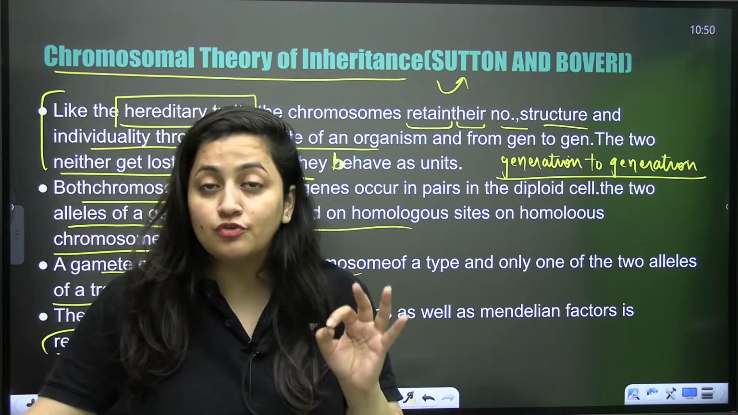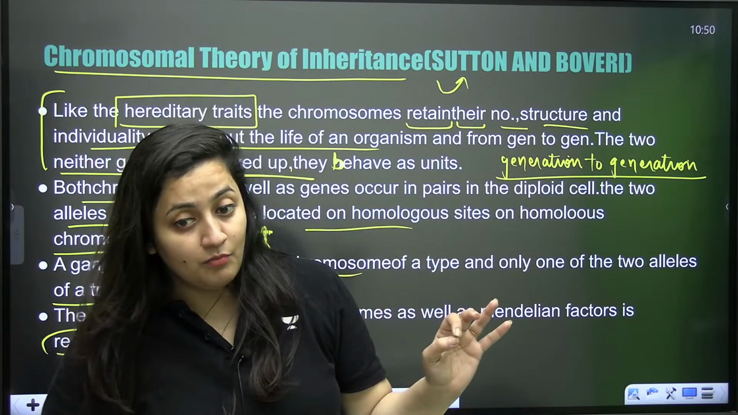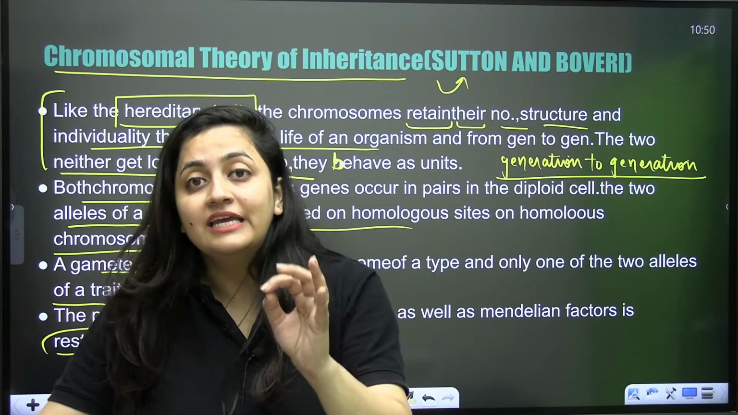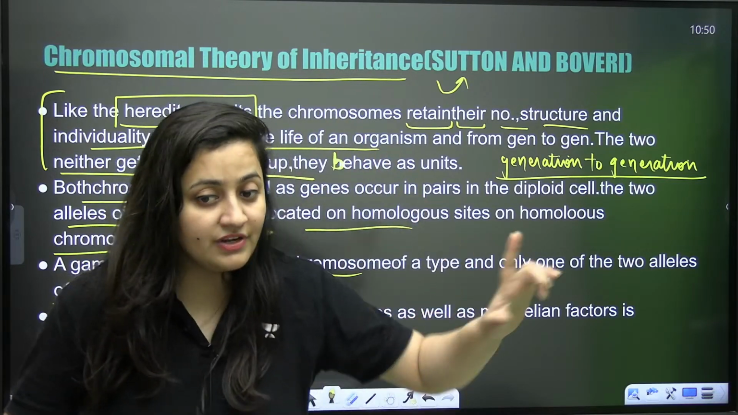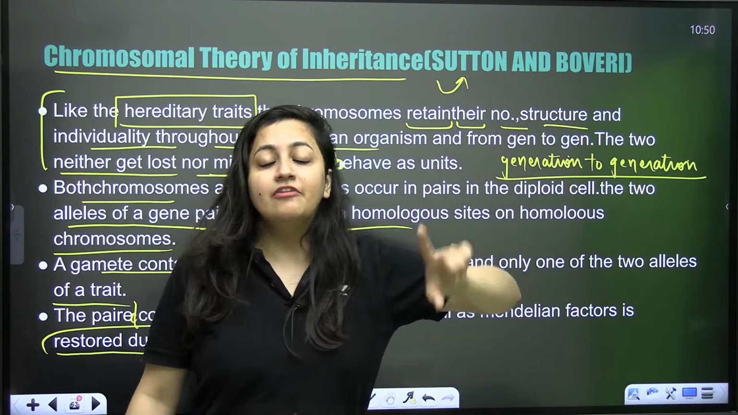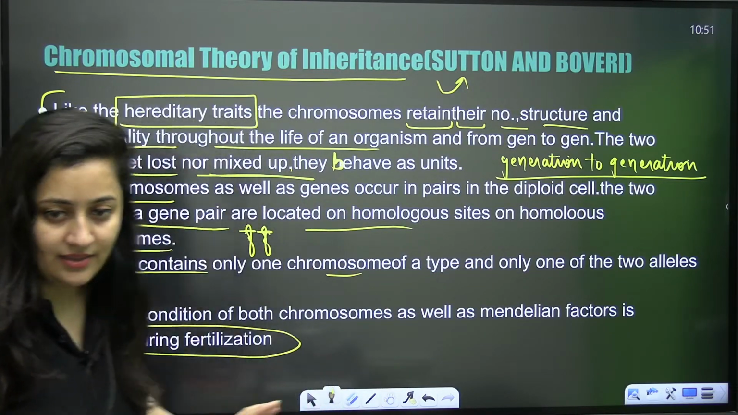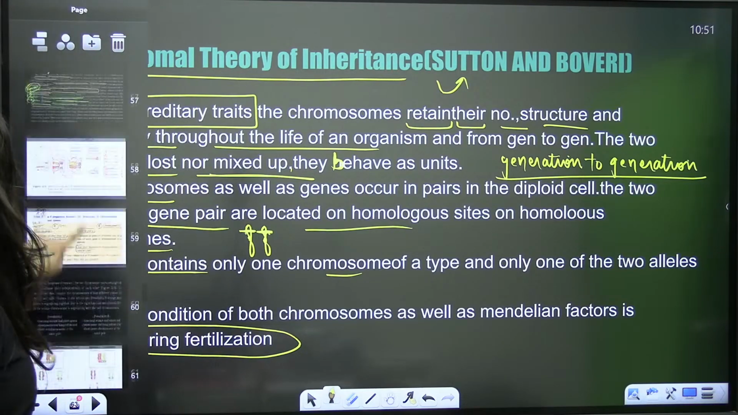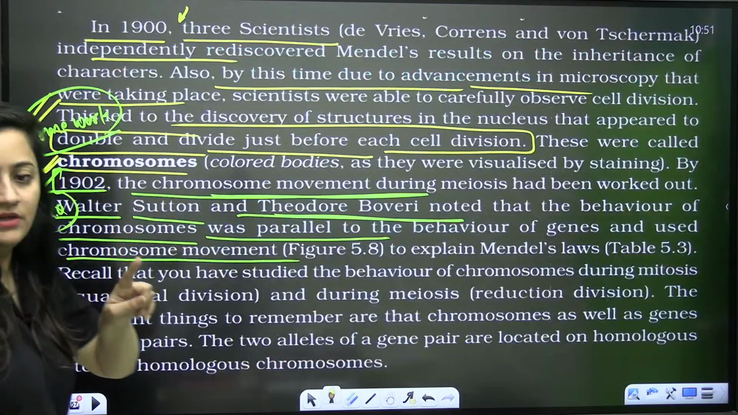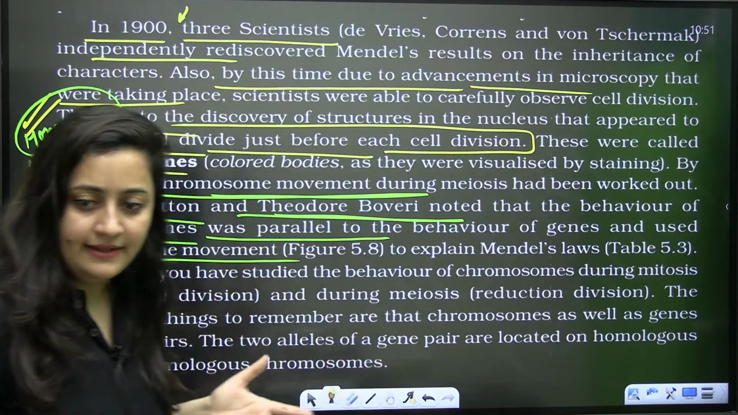He worked on Drosophila melanogaster, which is your fruit fly, and Morgan has given the chromosomal theory of linkage. So do not confuse it. If it is chromosomal theory of inheritance, it is Sutton and Boveri. If it is chromosomal theory of linkage, then it is T.H. Morgan. Fine. So can we revise this part from NCERT? NCERT reading is also important, no?